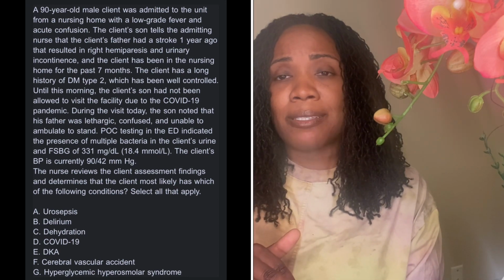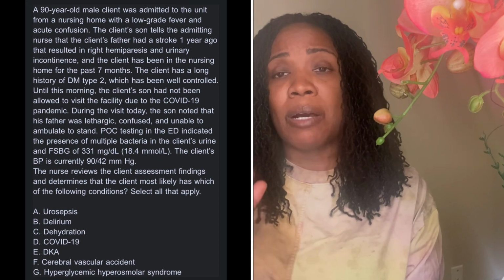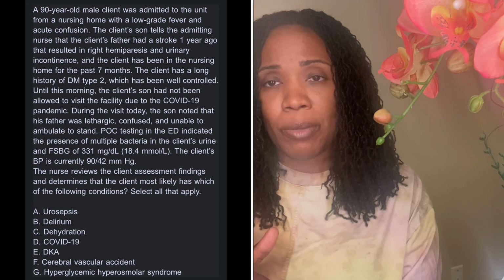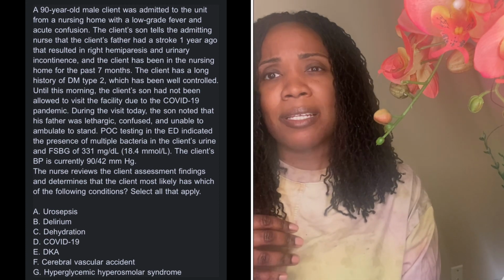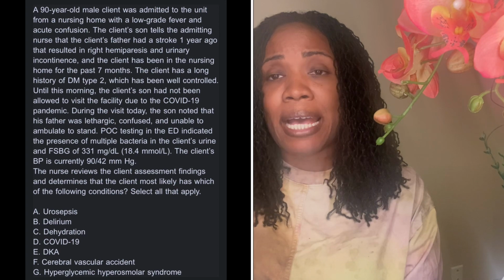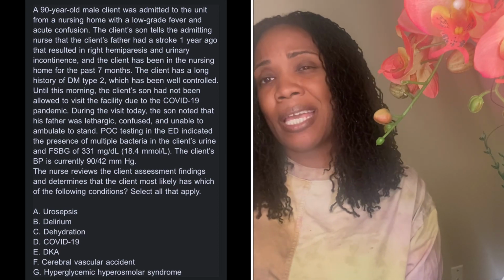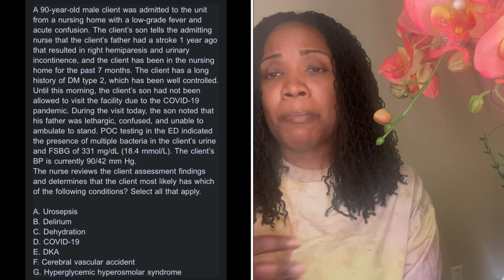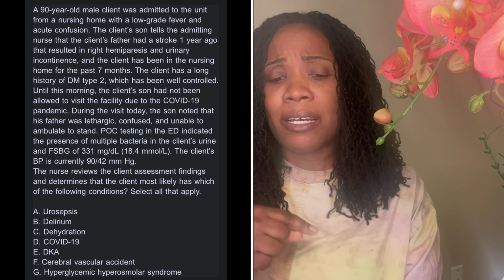Cerebral vascular accident, they had that last year. There are no signs and symptoms here that will tell you that your patient is having a cerebral vascular accident. No slurred speech, no numbness and tingling. The patient already has right-sided paralysis from a stroke from last year, so we can't count that as a new symptom, because that's a symptom that they've had after the stroke that they had a year ago.